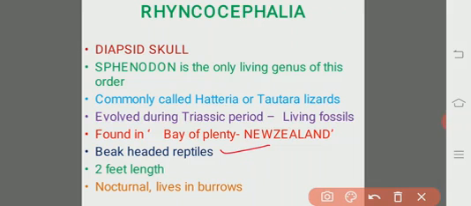They may grow up to 2 feet in length, and they lead a nocturnal mode of life. That is, they come out from their burrows only during the night time, and they live in burrows.